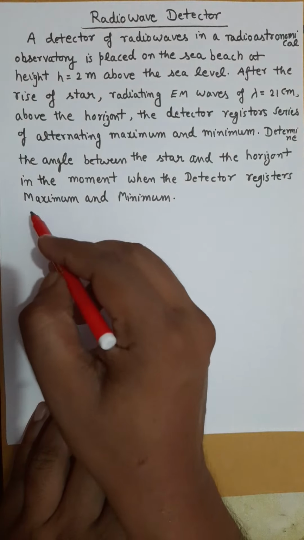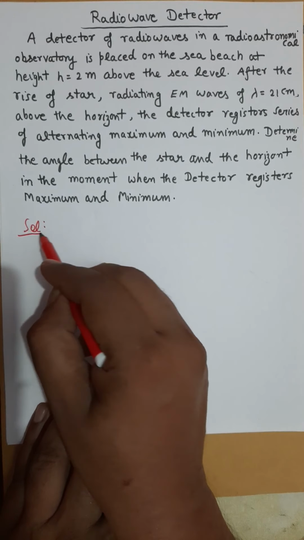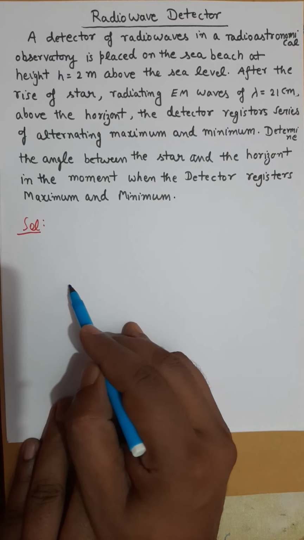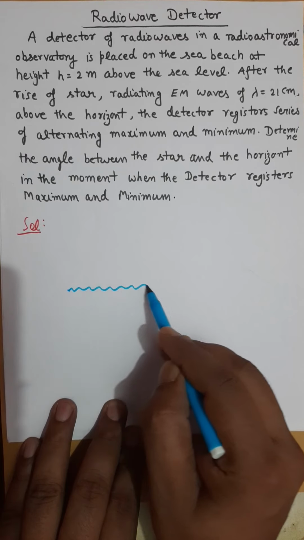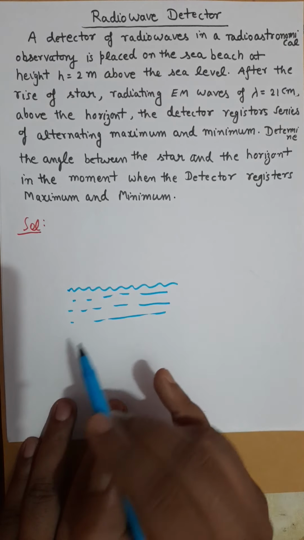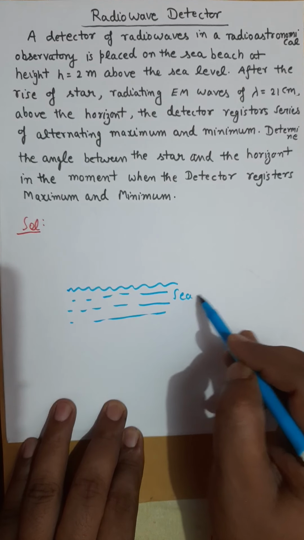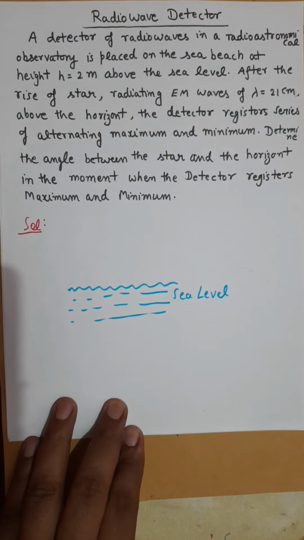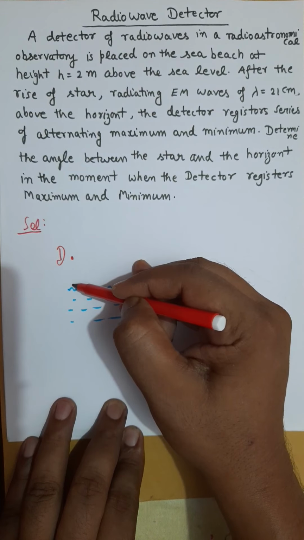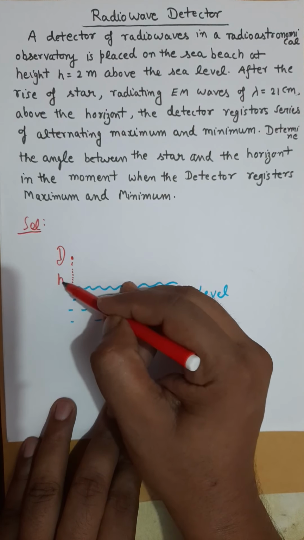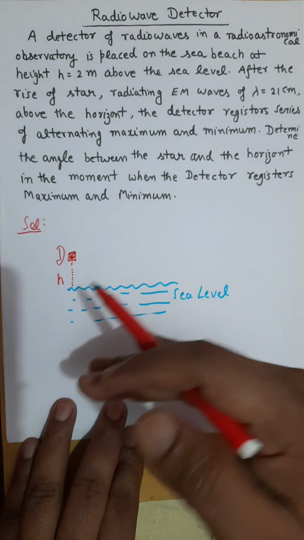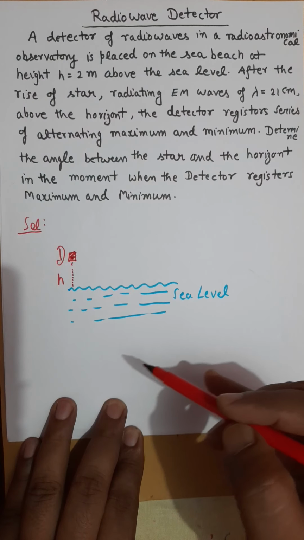So the question is like this. Let's say this is sea level and this is water, so that is the sea level. As per the question, there is a detector which is above that sea level. So let's say here is the detector D. That detector is at a height, say h, which is given as 2 meter. So this is my detector at h distance above the sea level.